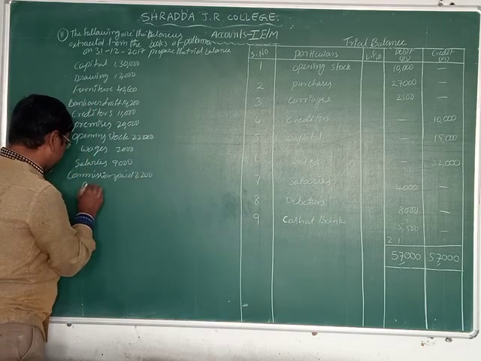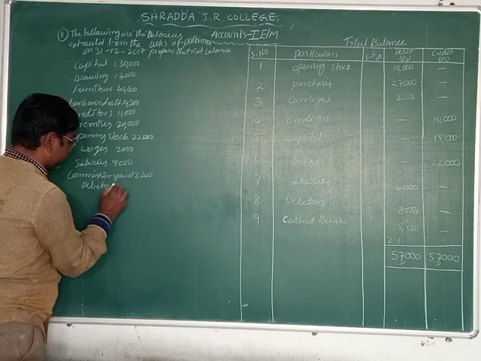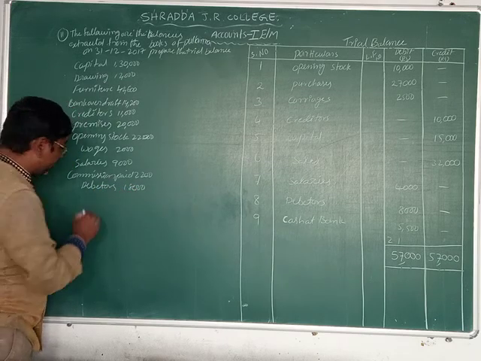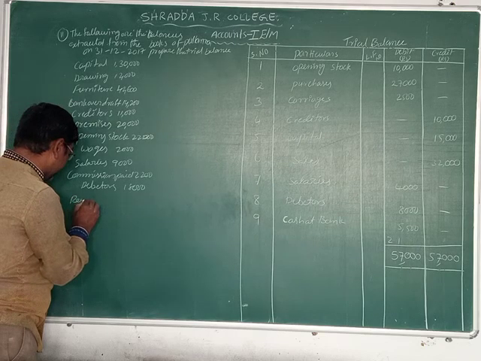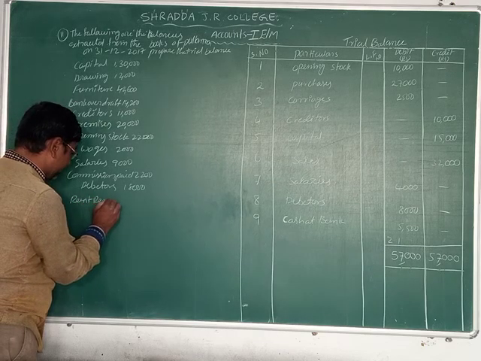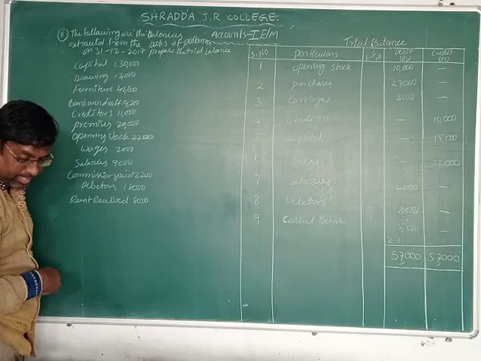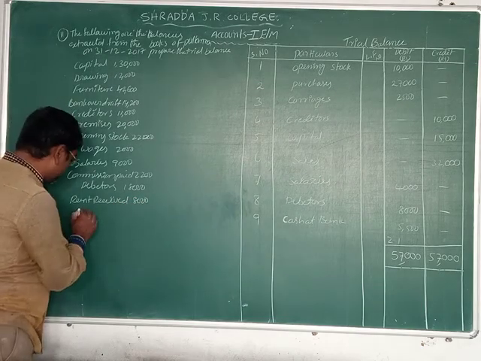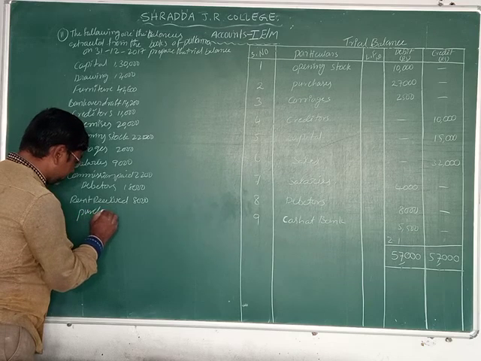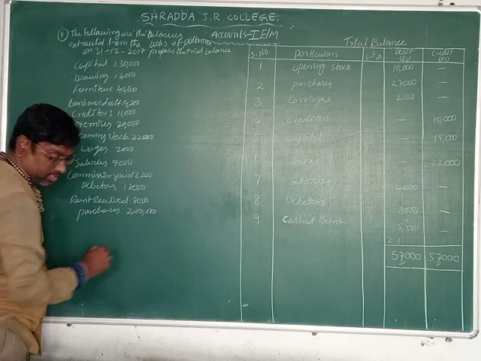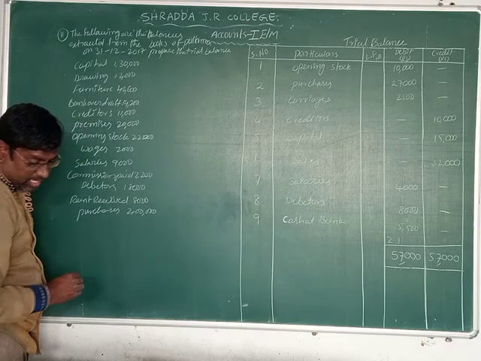Debtors 18,000 and rent received 8,000. Purchases 2 lakhs and sales 1,50,000.